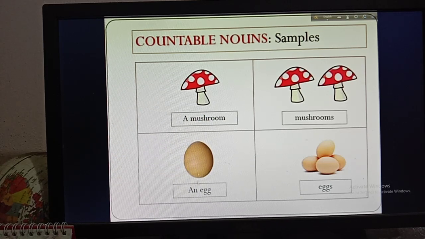Then here is an egg and here are eggs. So an egg means only one egg, and if I say eggs, that means more than one egg. So you can count it 1, 2, 3, 4. So as you can count them, they are countable nouns. Okay.